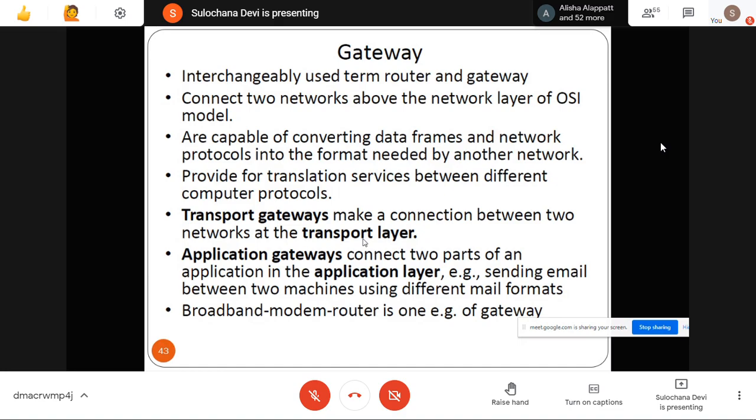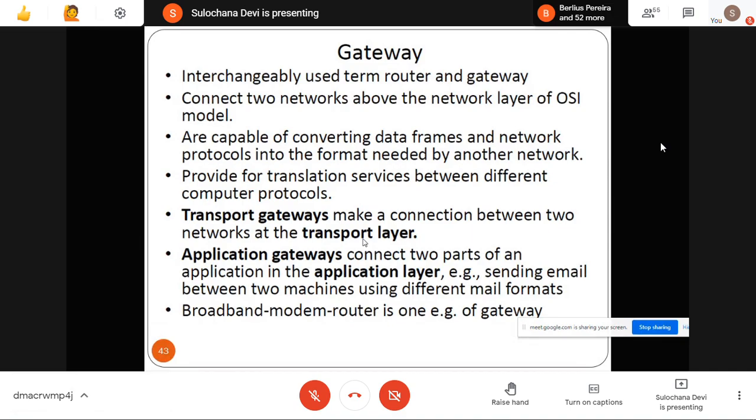So if I send any packet on the internet, the first destination for my packet will be the gateway. From my machine it will go to the gateway, and we call it the default gateway. I showed you the IP address of the default gateway, right? So that is a default address. Whatever packet I send on the internet will first go to the default gateway.